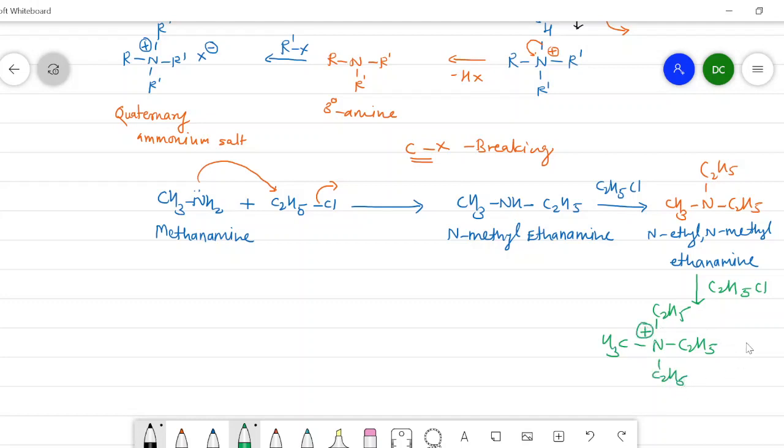Nitrogen possesses a positive charge, and here a Cl minus. It is the quaternary ammonium salt. Now when we look upon the reaction of methanamine with the ethyl chloride, it is clear that it is a nucleophilic substitution reaction. Now we will see the acylation of amine.